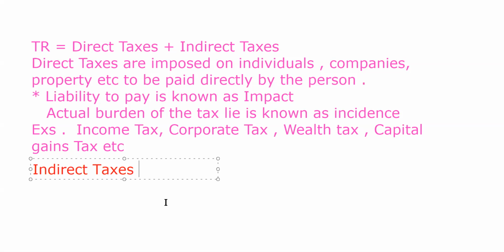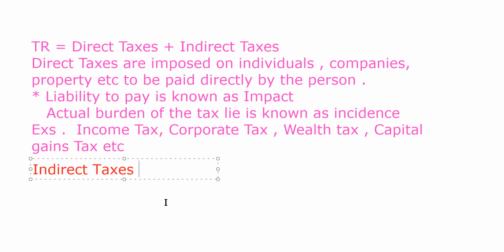Like suppose any producer has been imposed the taxes on his goods. He will shift the burden of paying the taxes on the consumers. What will he do? He adds the amount of the tax in the prices of the commodity. So impact was on the producer who is liable to pay, producer or manufacturer, whosoever.